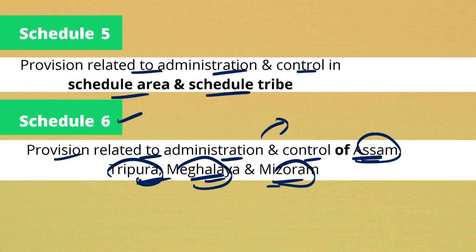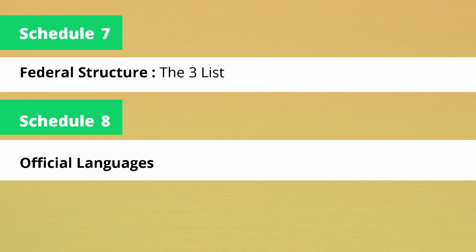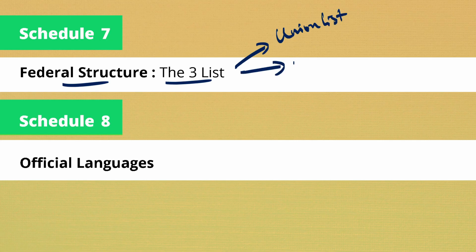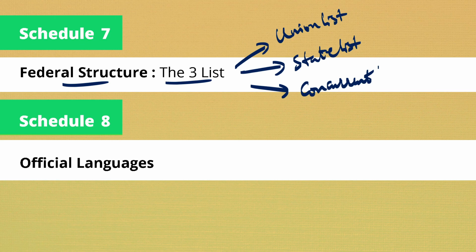All right, now Schedule 7 talks about the federal structure, the three lists: the union list, the state list, and the concurrent list. I think you must have heard about these three. So what is meant by union list?